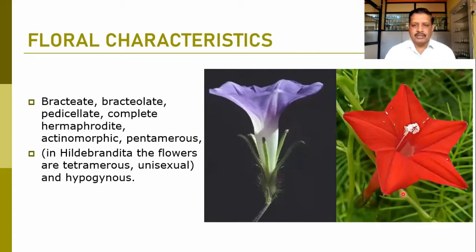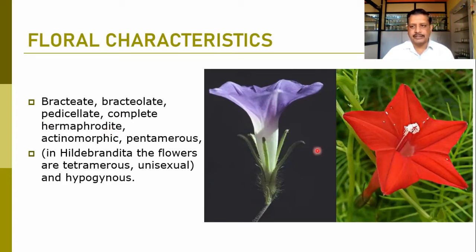When we talk about the floral characters, the flowers are mostly bracteate. The bract is normally present at the base of the flower. It is a leaf-like structure. There can be the presence of bracteoles, so it is bracteate and bracteolate. Pedicellate, where there is a stalk, so it is a pedicellate flower. They are mostly complete, with calyx, corolla, androecium, and gynoecium, all four whorls present in the same flower. The flower is bisexual, hermaphrodite in nature.